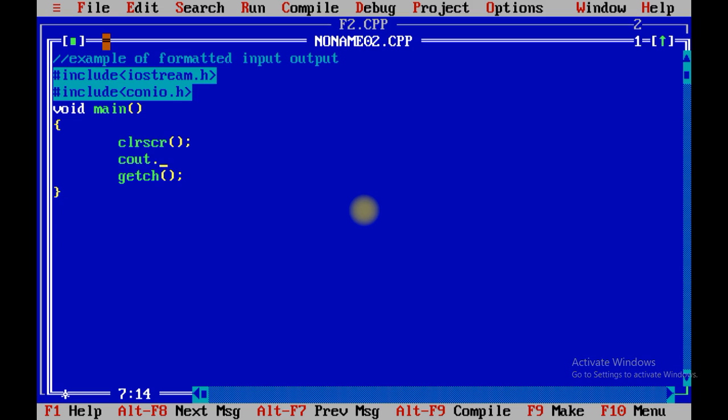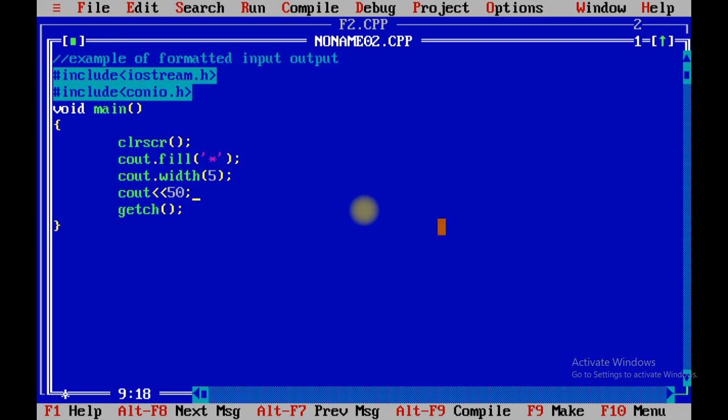Right now we are using cout functions. So cout.fill, single quotation, and whatever symbol you want to print, you can specify within the single quotes. Then cout.width of 5 and then cout 50.